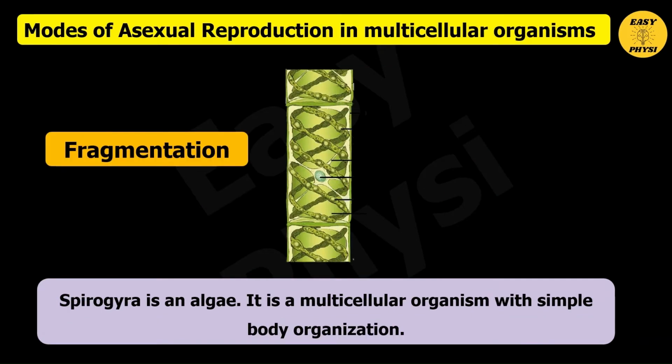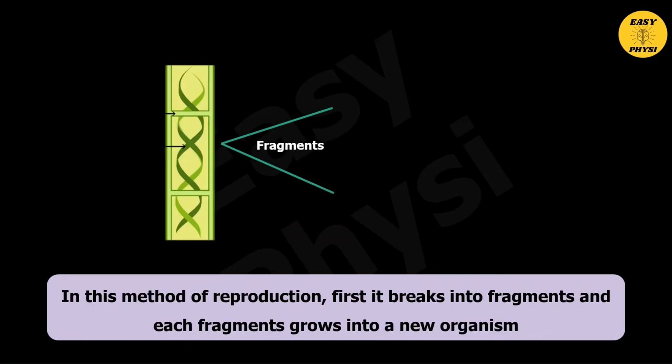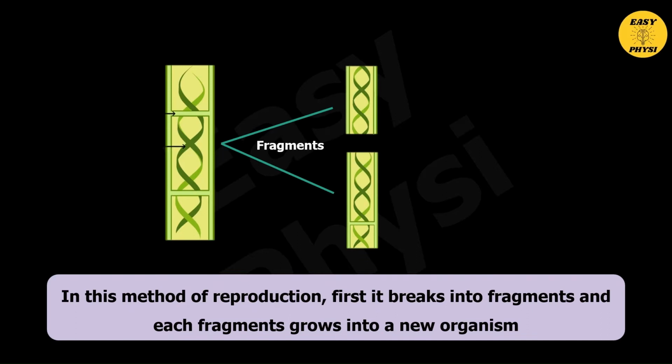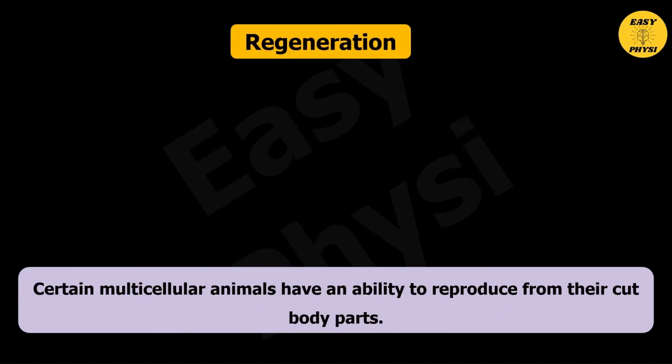Modes of asexual reproduction in multicellular organisms. Fragmentation. Spirogyra is an alga. It is a multicellular organism with simple body organization. In this method of reproduction, first it breaks into fragments and each fragment grows into a new organism.